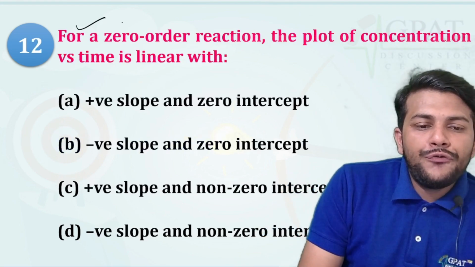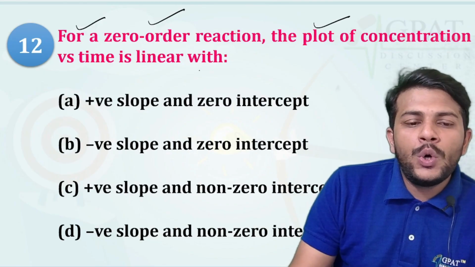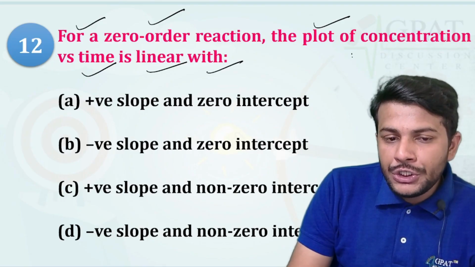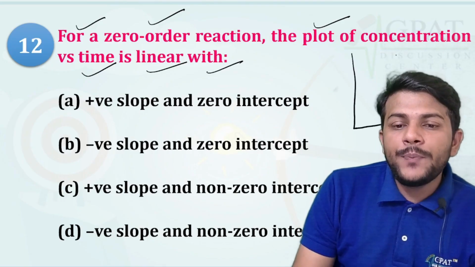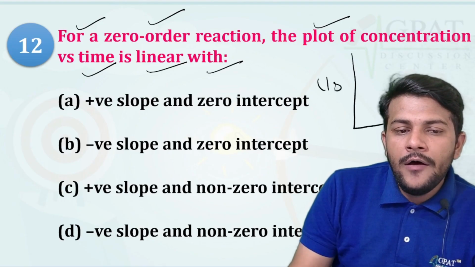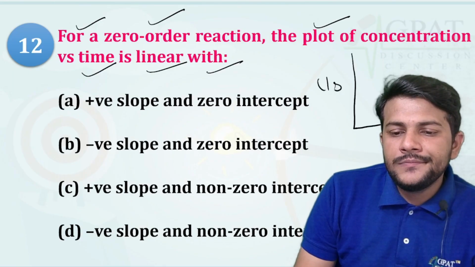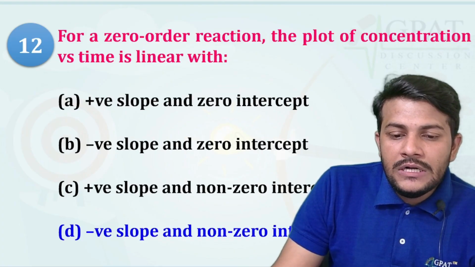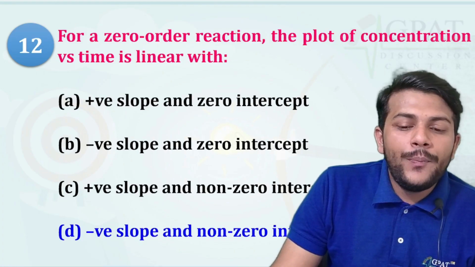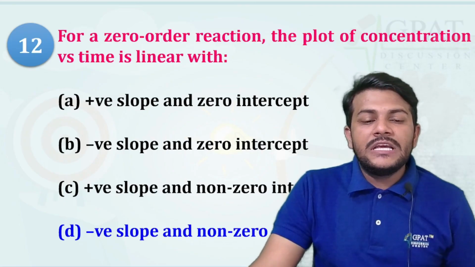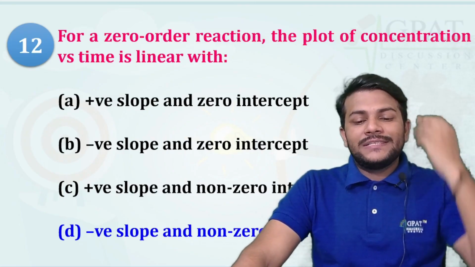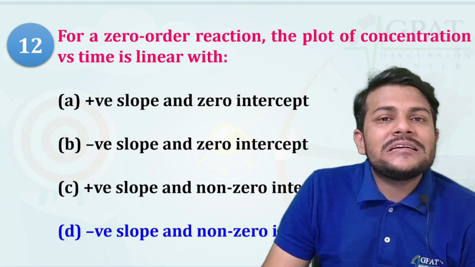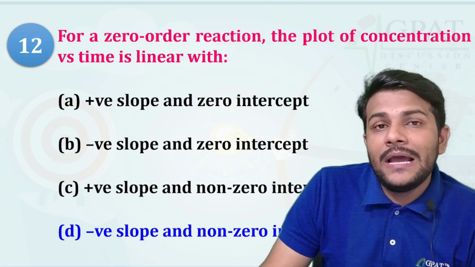Next, for a zero order reaction the plot of concentration versus time is linear with negative slope or zero intercept. Is linear with the negative slope or zero intercept. Because the rate here doesn't depend on the concentration.